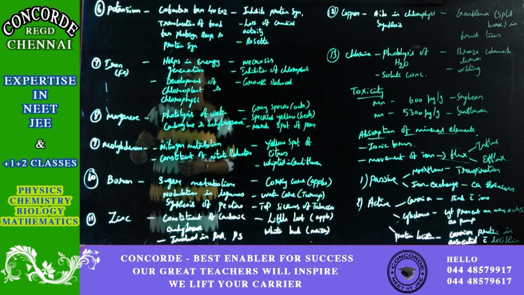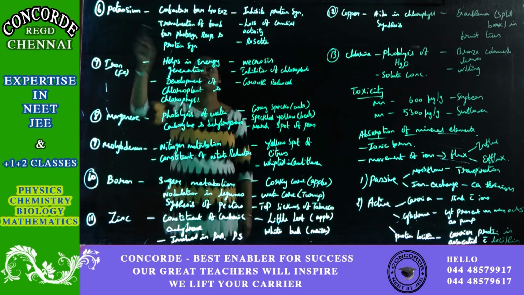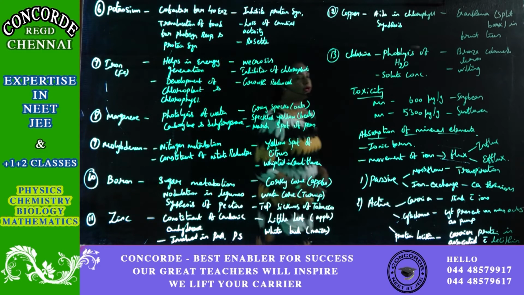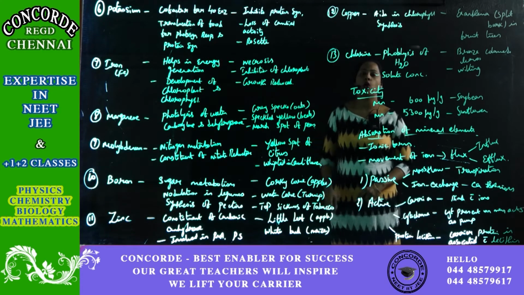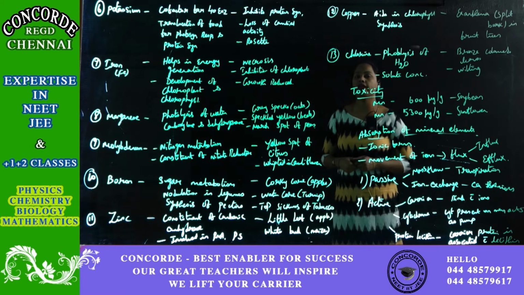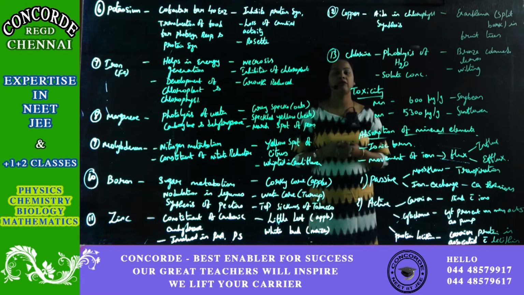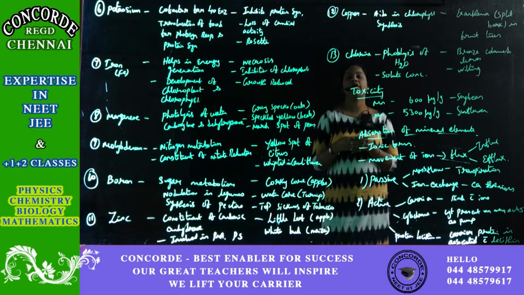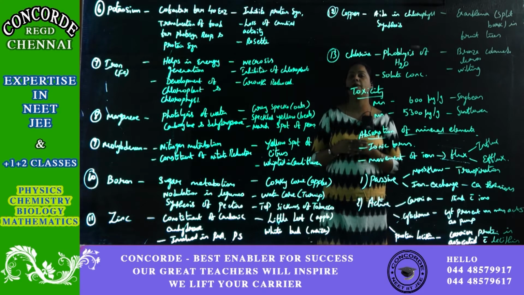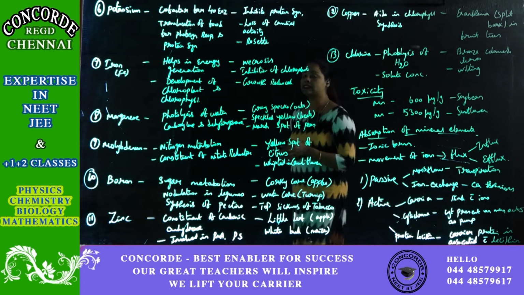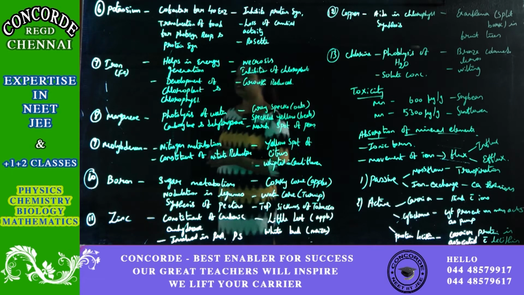The sixth one we are going to discuss here is potassium. Potassium acts as a cofactor for 40 enzymes. Imagine then how much potassium is required for the plant.